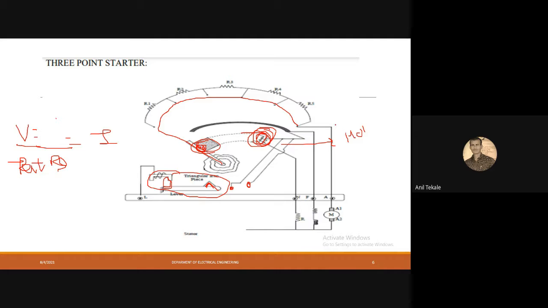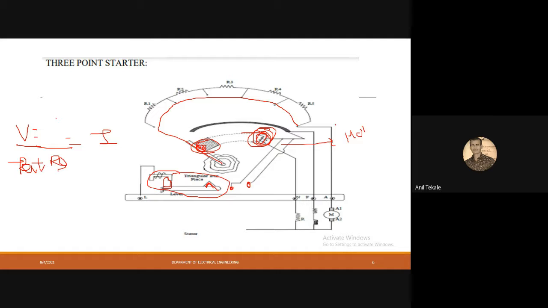Then the second question: list the starters used for DC motor. These are the 2-point starter, 3-point starter, and 4-point starter. Then what is the function of the hold on coil? The hold on coil is used to hold the rod whenever supply is on. Then what is the function of the overload coil? It is used whenever an excessive amount of current flows through it, then it will short the terminals and switch off the starter.